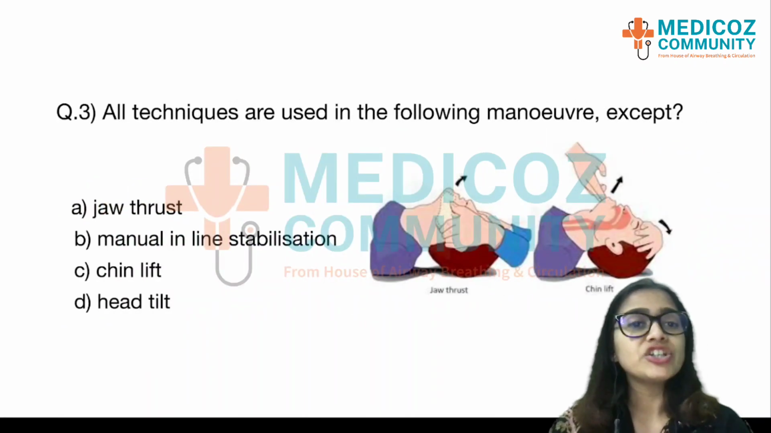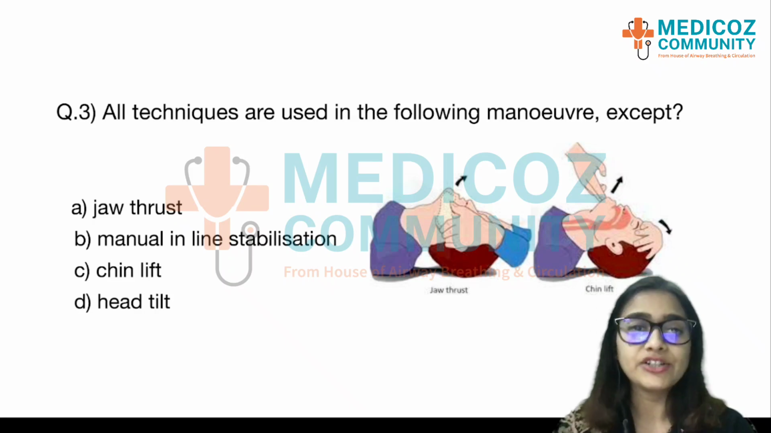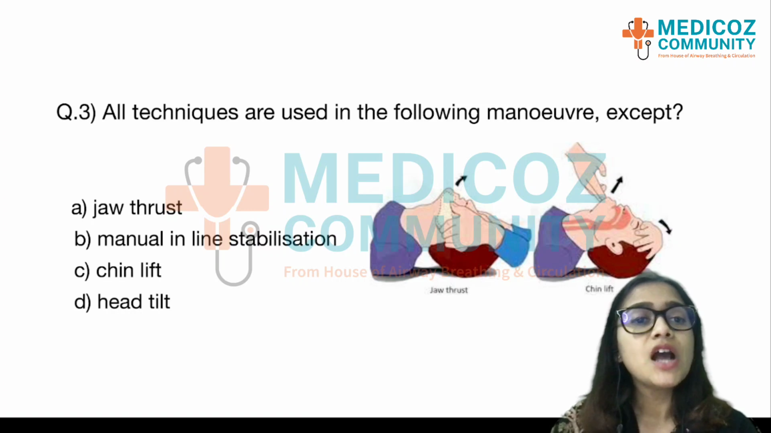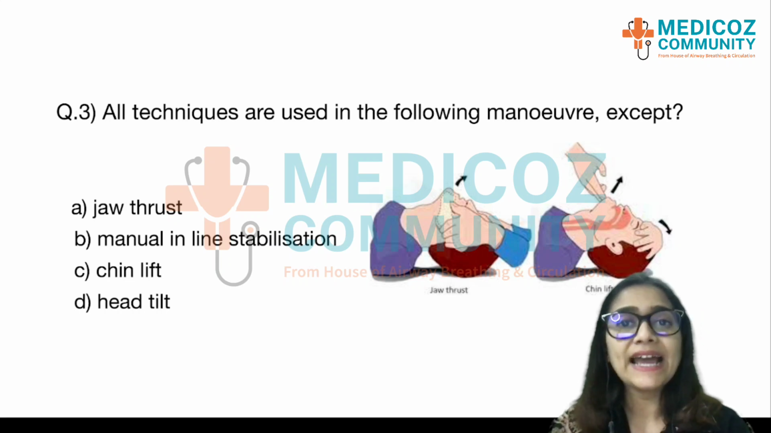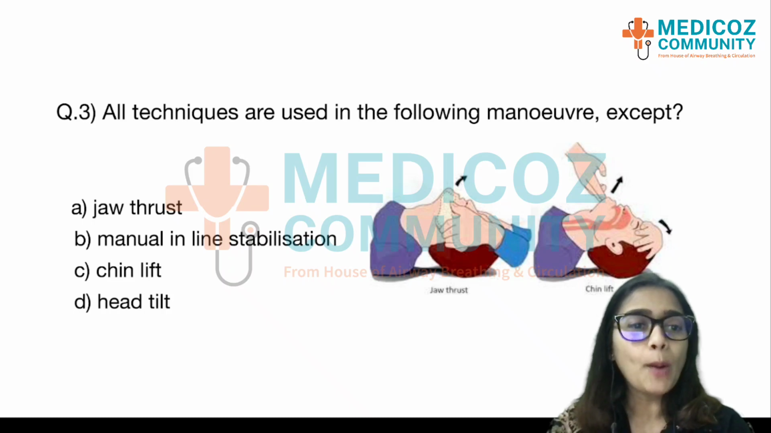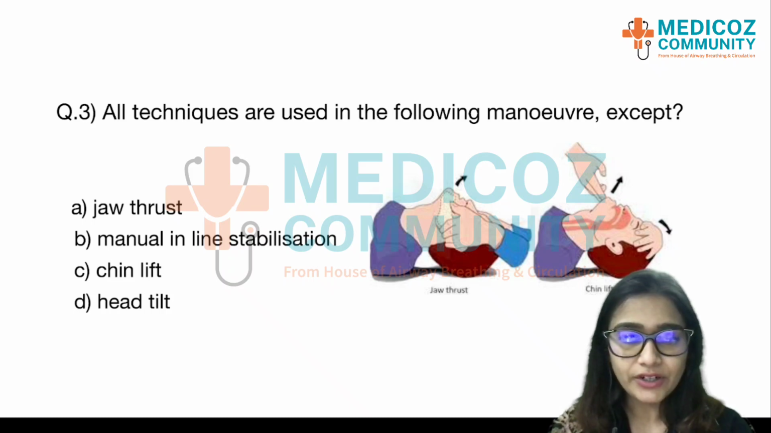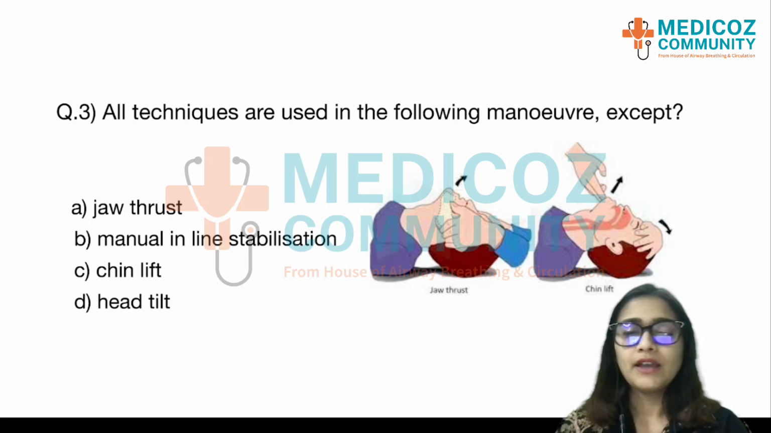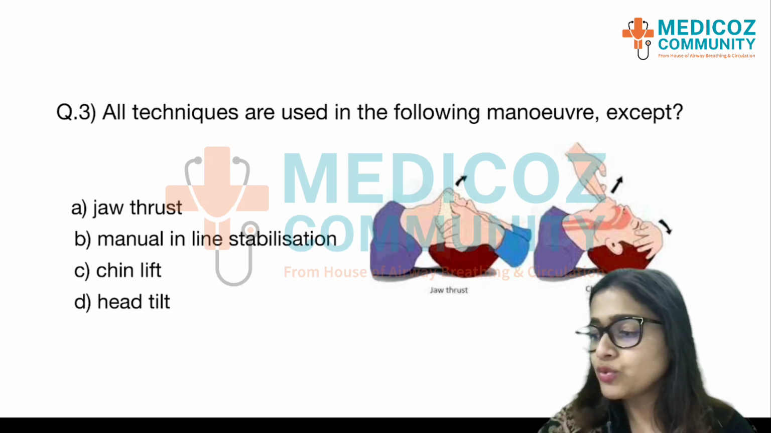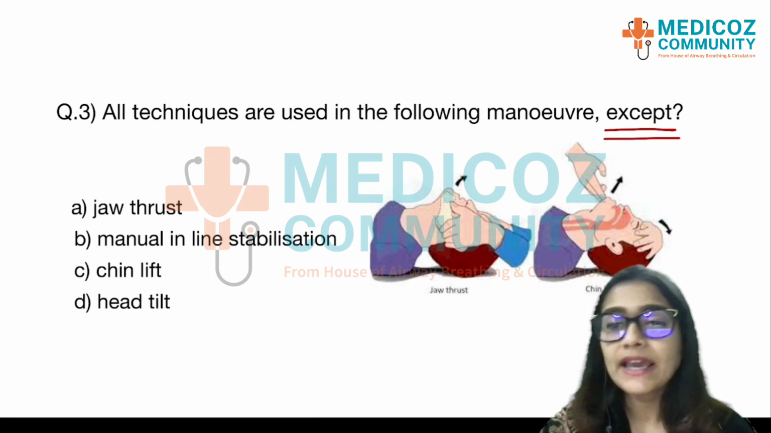Then coming to question number 3, again this has to do with airway management or resuscitation as well. So, the question was, all techniques are used in the following maneuver except: option A is jaw thrust, option B is manual inline stabilization, option C is chin lift and option D is head tilt. Okay. So, all techniques are used except.